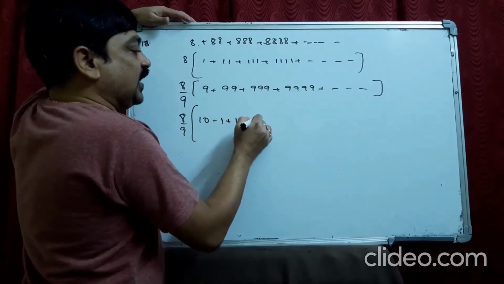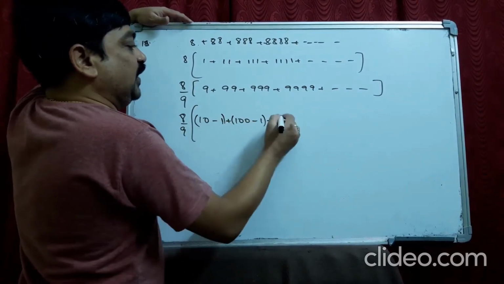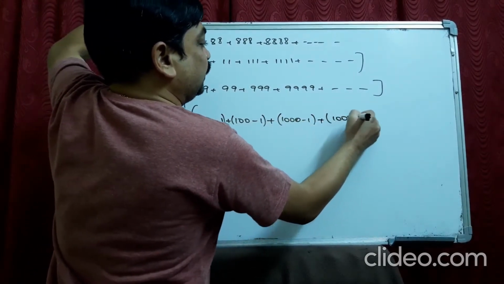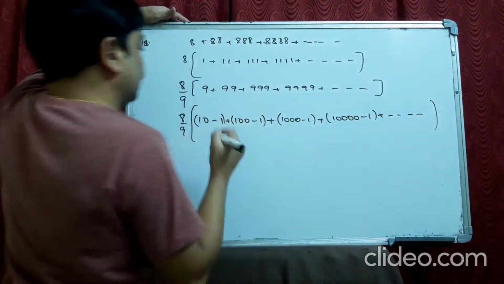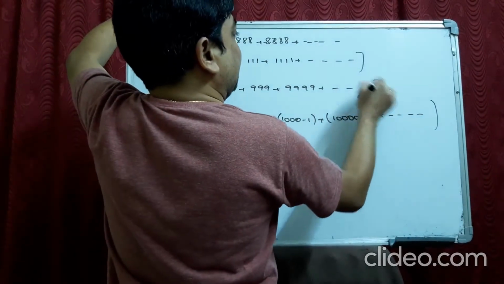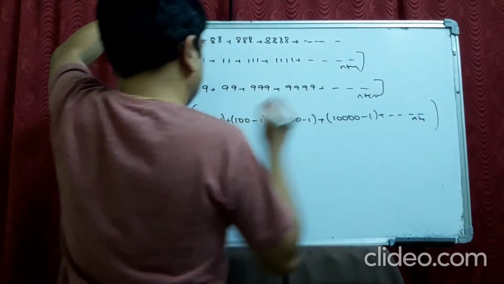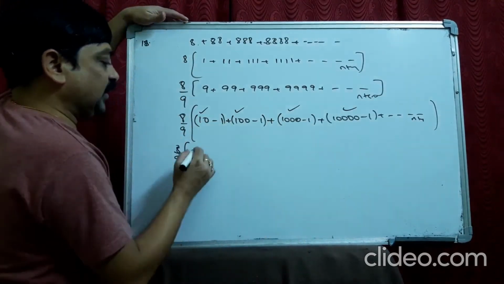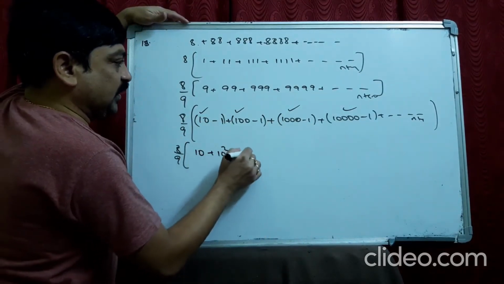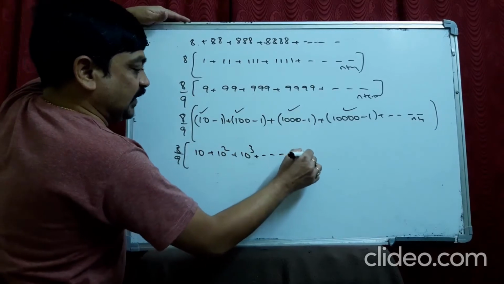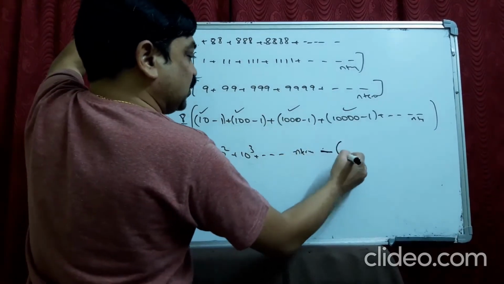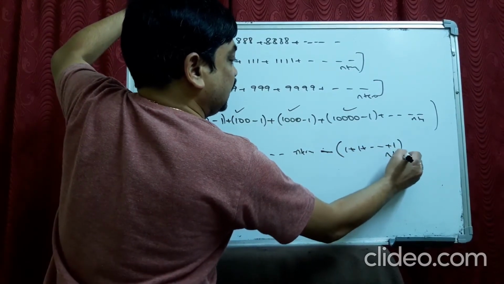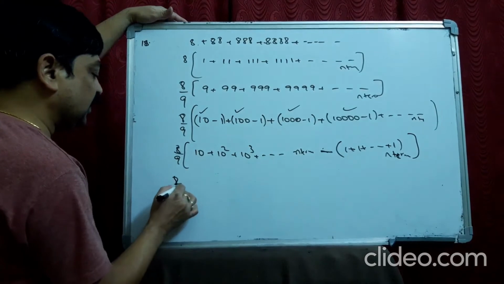The second one is 100 minus 1, the third will be 1000 minus 1, the fourth will be 10,000 minus 1, and so on till n terms. Now, taking all the first terms of the brackets, 10, 10 square, 10 cube, and so on till n terms, minus, take minus common, 1 plus 1 plus 1, and so on till n terms. Now, 8 by 9.